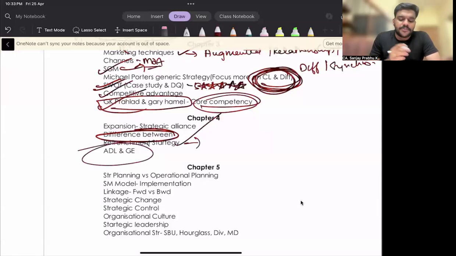Then different matrices. I'm not expecting any question from the BCG matrix or the other one, the Ansoff matrix, because it has already been tested in Jan 25. So as per my expectation, you will not find any question from this topic. If at all you do, there's a possibility of ADL or GE. If they are asking any question from ADL, please go through the different competitive positions: dominant, strong, favorable, tenable, weak. Please go through that topic. Okay, that's it.